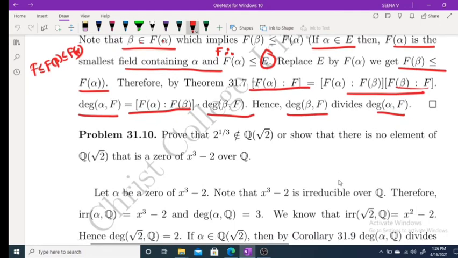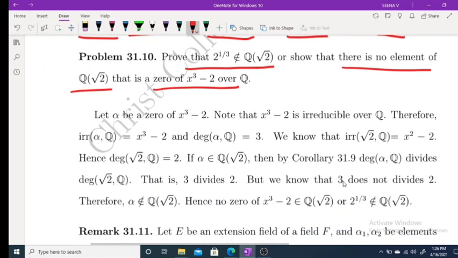Now next is prove that 2 raised to 1 by 3 does not belong to Q of root 2. Or show that there is no element of Q of root 2 that is a 0 of x cube minus 2 over Q. Okay. So let alpha be a 0 of x cube minus 2.